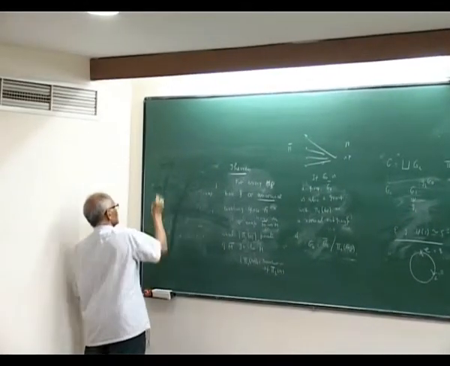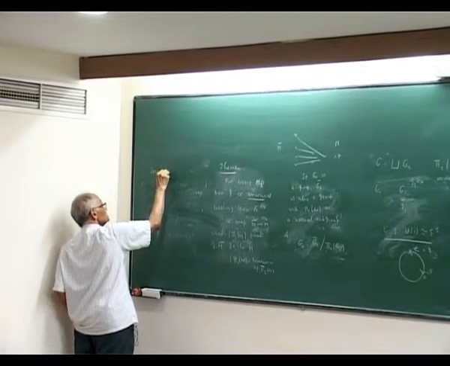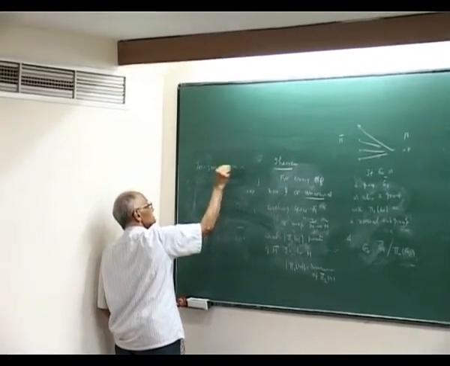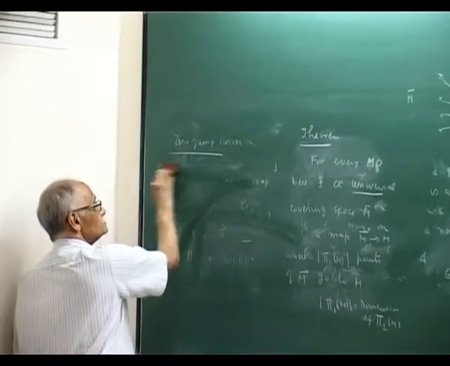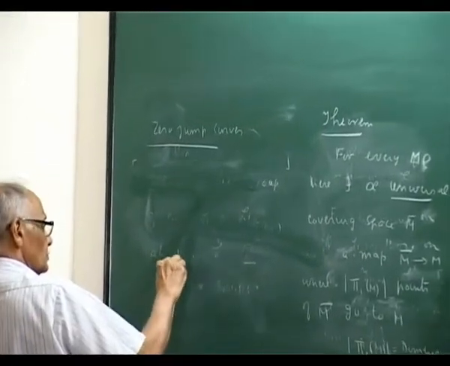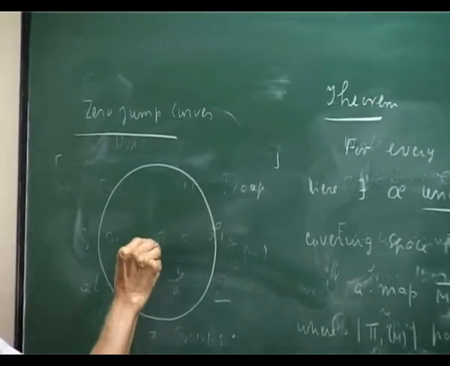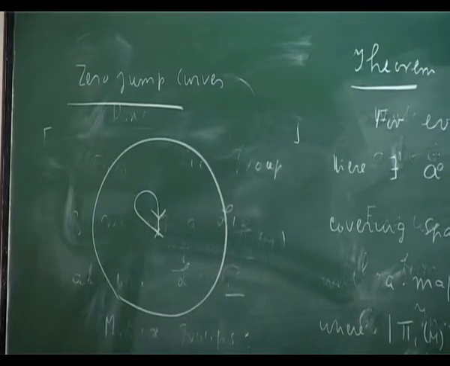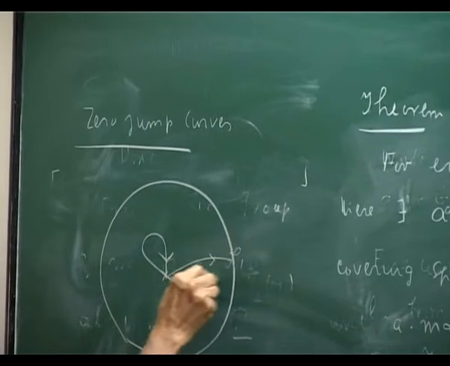Let me look at closed curves, zero jump curves. I start here. A zero jump curve may be like this, or it may go touch the boundary and come back.